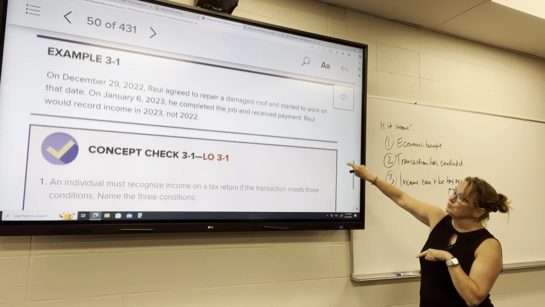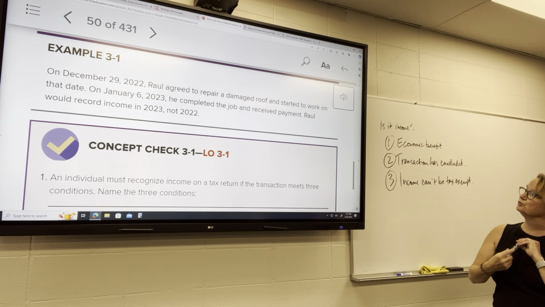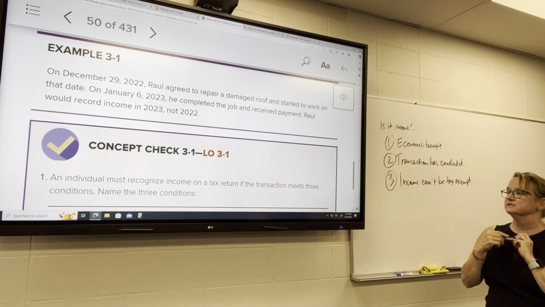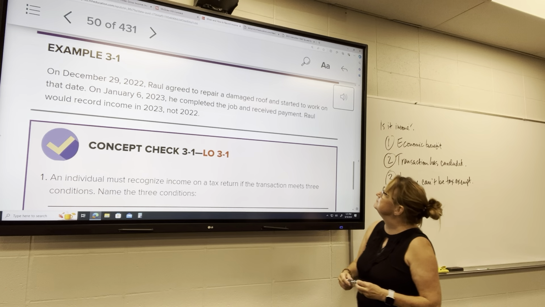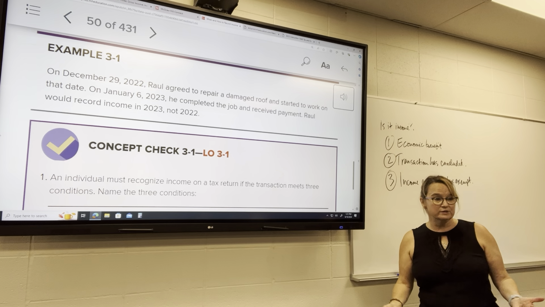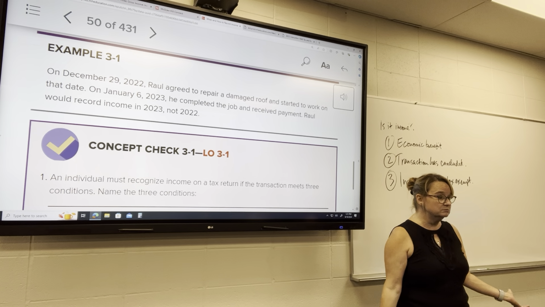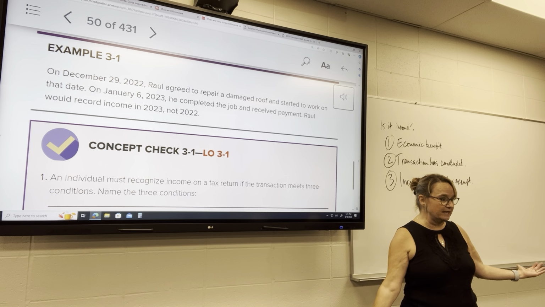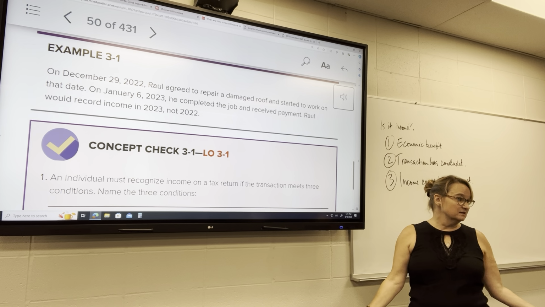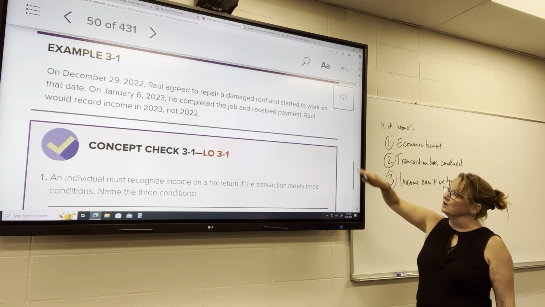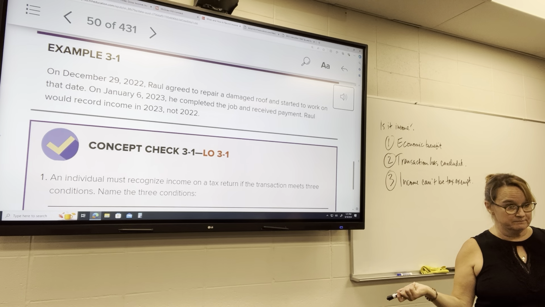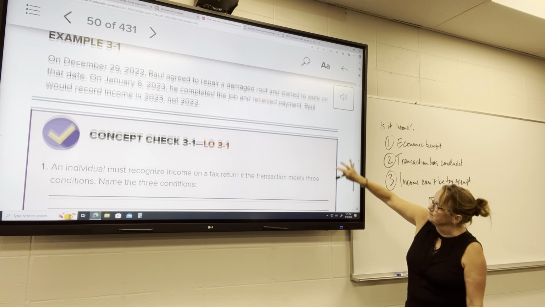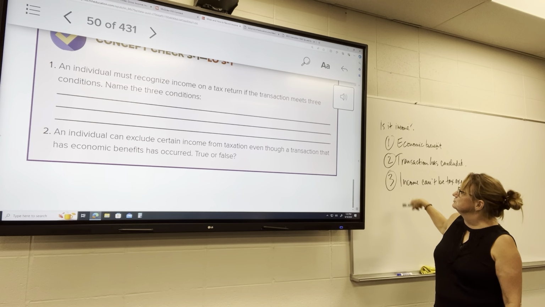So we've got here, Raul agreed to repair a damaged roof and started work on December 22nd, so end of the year. On January 6th, he completed the job and received payment. When do we record his income? We don't do it in 2022 because it hasn't completed yet. It hasn't even occurred yet, really, right? In 2023, though, he completes it and he gets paid for it. So we're going to record it in 2023. Okay? So those are the three conditions.